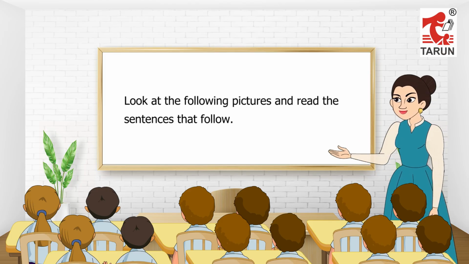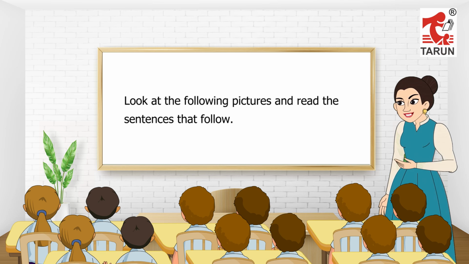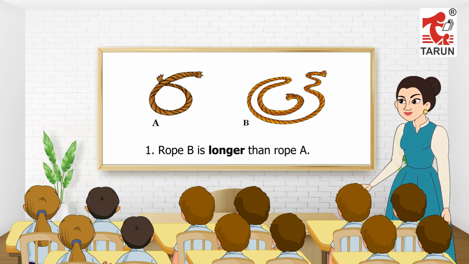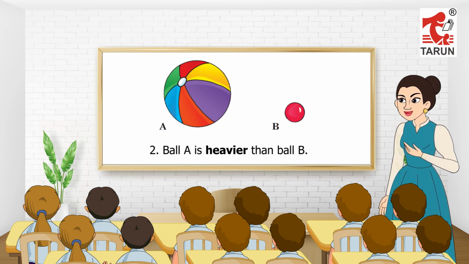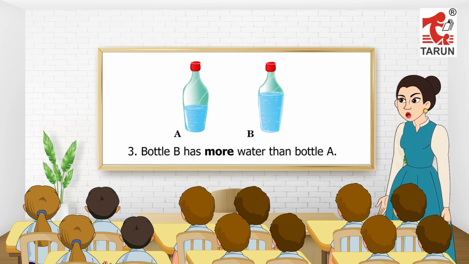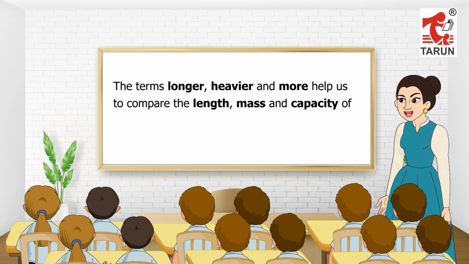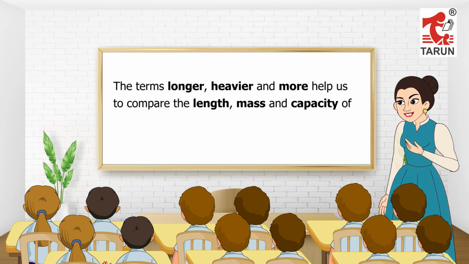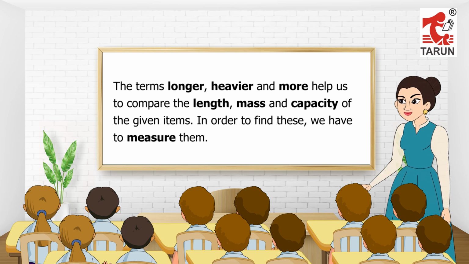Look at the following pictures and read the sentences that follow. 1. Rope B is longer than rope A. 2. Ball A is heavier than ball B. 3. Bottle B has more water than bottle A. The terms longer, heavier and more help us to compare the length, mass and capacity of the given items. In order to find these, we have to measure them.